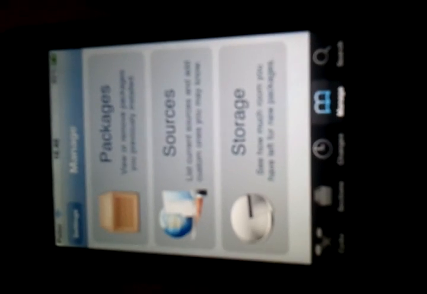Go into Cydia. It's loading up. We have to add a source. Go into sources, and you have to add the source called repo.insanely.com. You just edit, add,